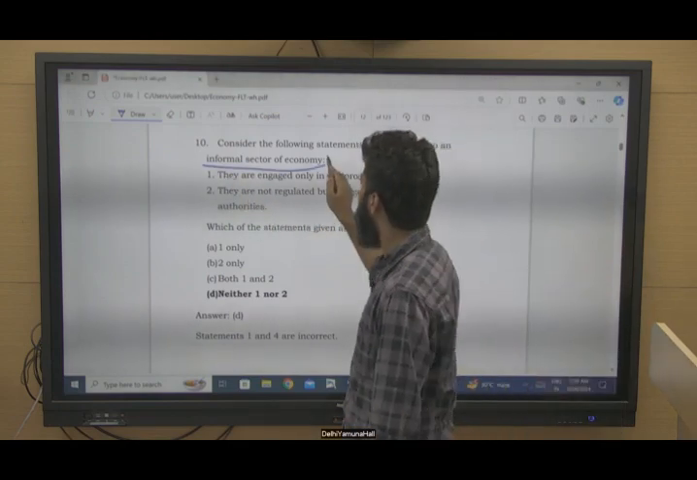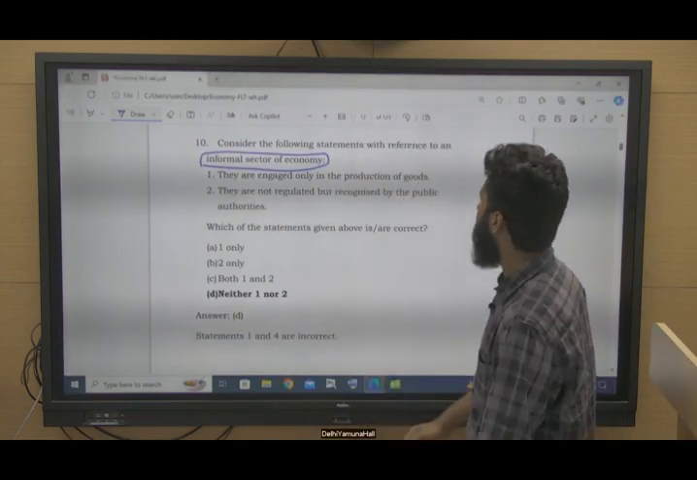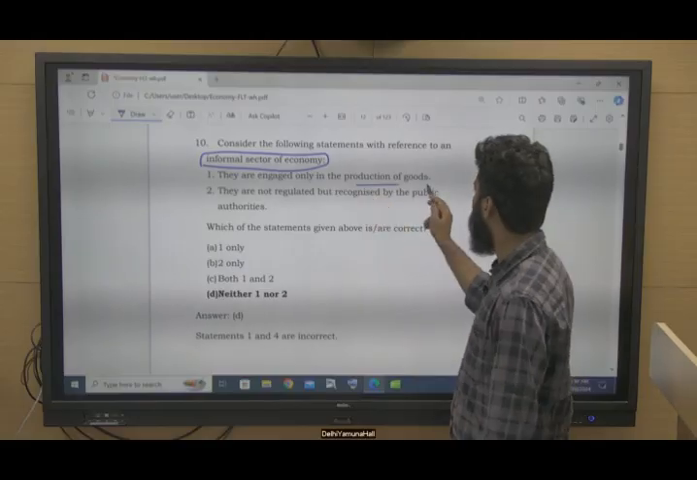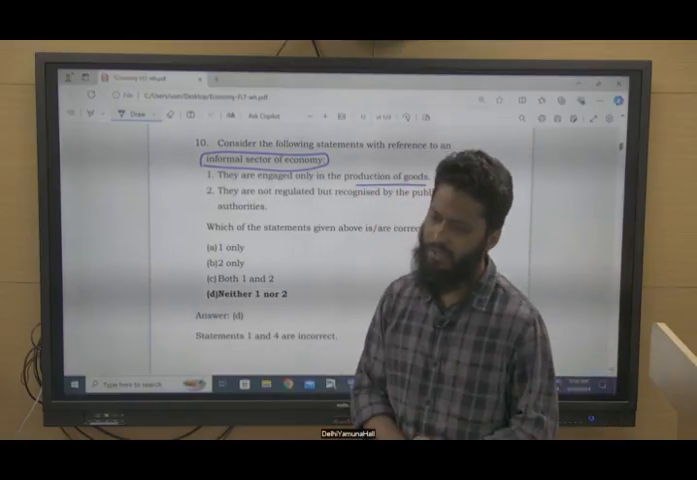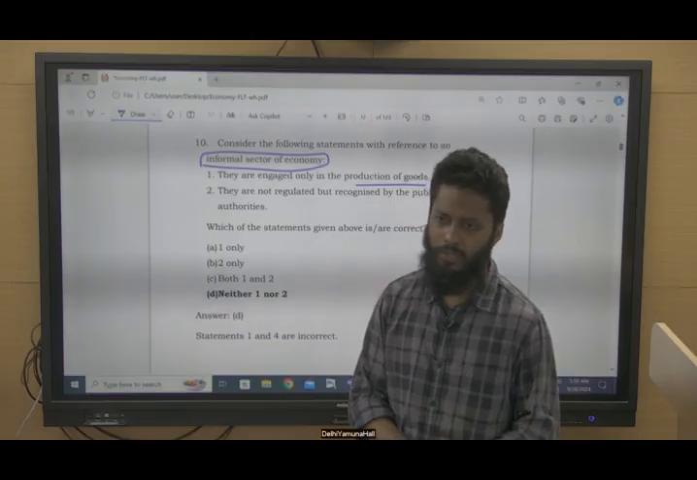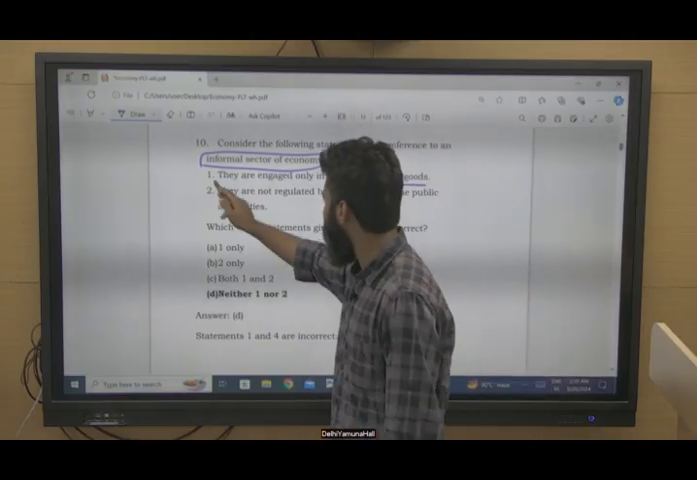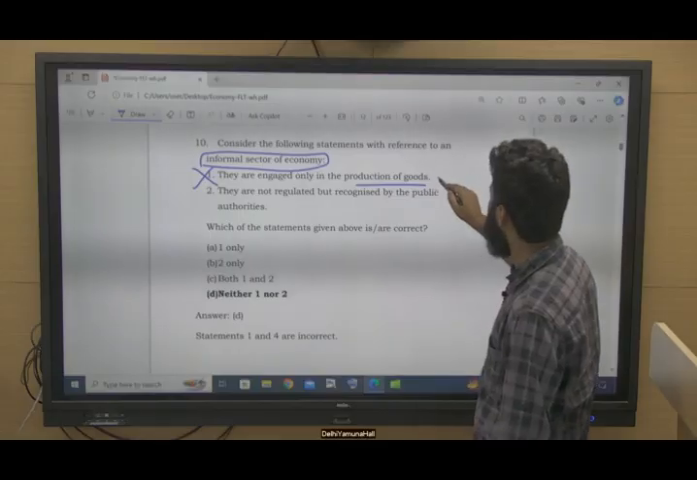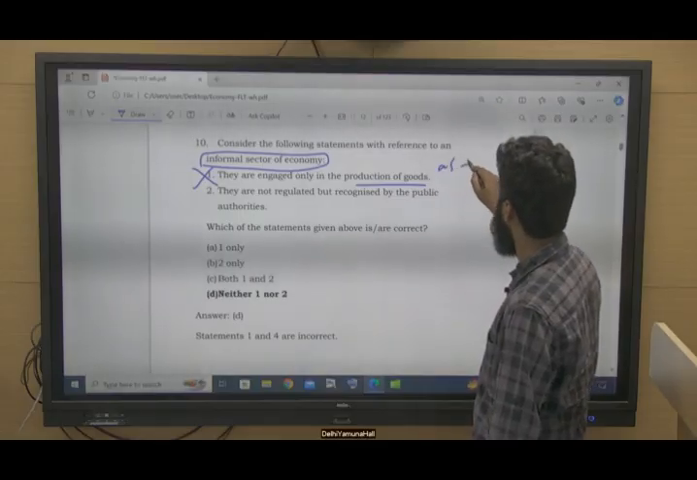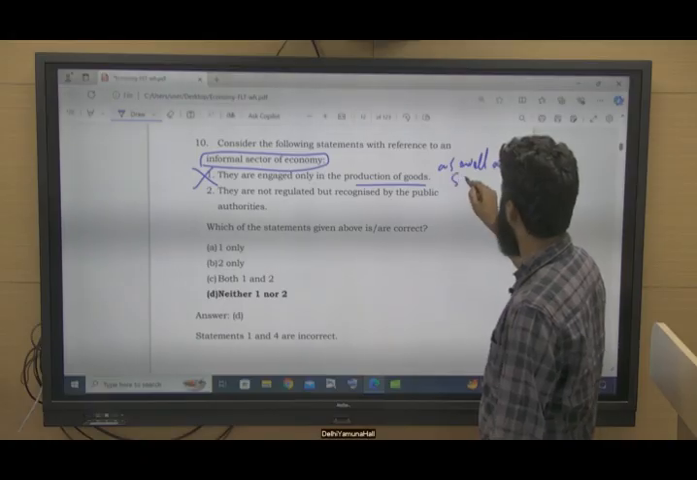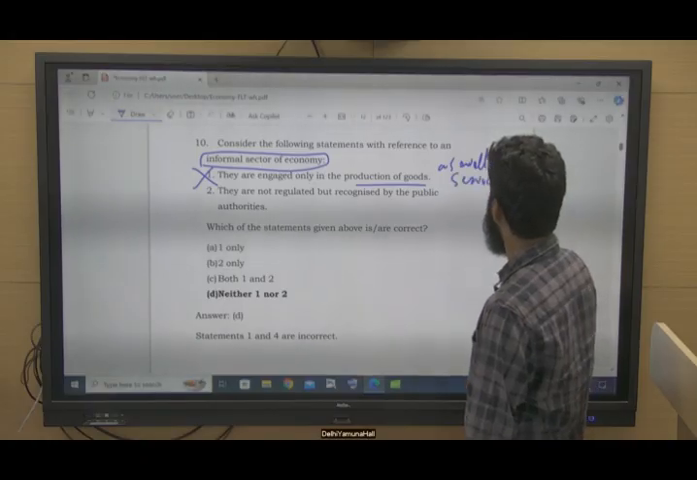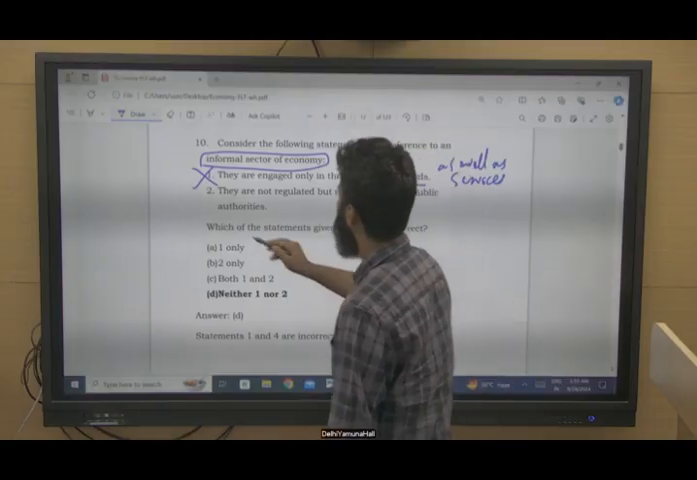We are talking about the informal sector of the economy. They are engaged only in production of goods. Now, when we talk about the informal sector of the economy, they are engaged in both production of goods as well as services. So this statement is incorrect.